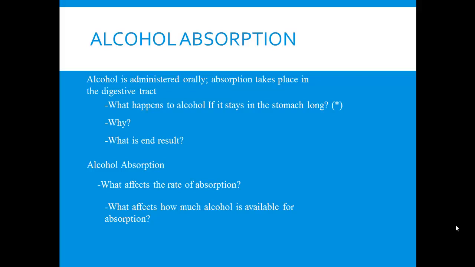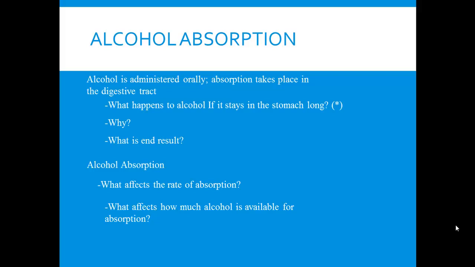That enzyme is called alcohol dehydrogenase, and you'll see how to spell that in your textbook. So if alcohol stays in the stomach too long, it can be subjected to first pass metabolism because alcohol dehydrogenase is found in the stomach.